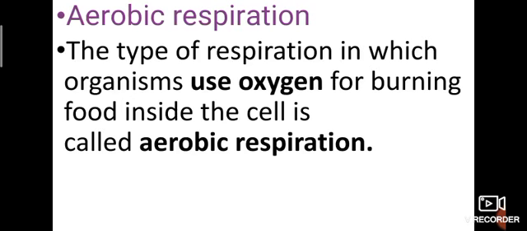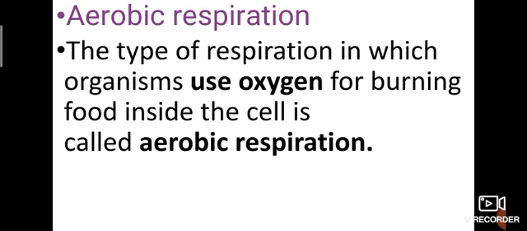The type of respiration in which organisms use oxygen for burning food inside the cell is called aerobic respiration. As human beings, we all come under aerobic respiration. Why? Because we take in oxygen when we inhale, so it helps to burn food.